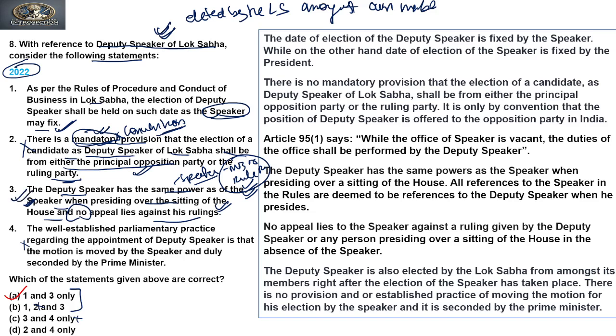Clear? Now let's see why the fourth is incorrect. The well established parliamentary practice regarding the appointment of Deputy Speaker is that the motion is moved by the Speaker and duly seconded by the Prime Minister.